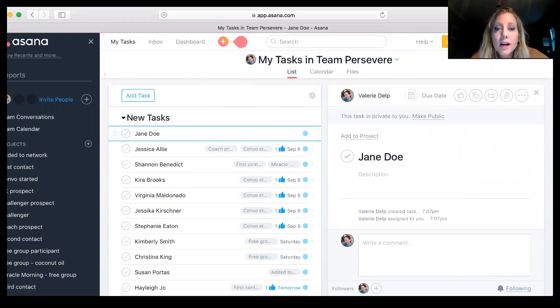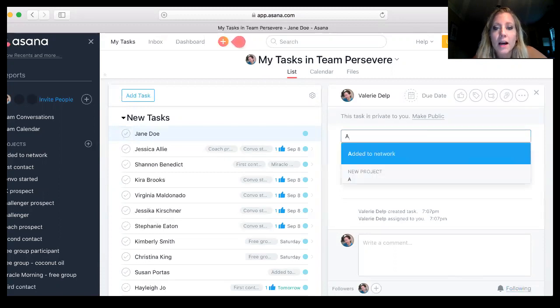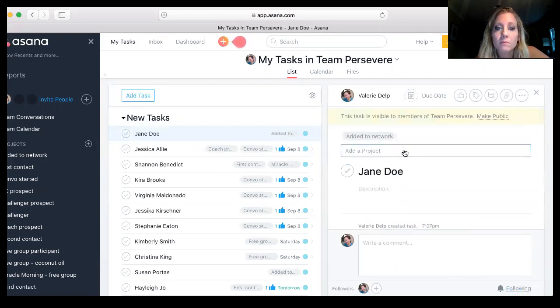So I go in there and invite her to like my page. At first, all I'm doing is entering her name, and then I click on add to project, and this is where you can type in whatever you want to start, and then it's going to remember it going forward. So I would just say added to network, and that's it.